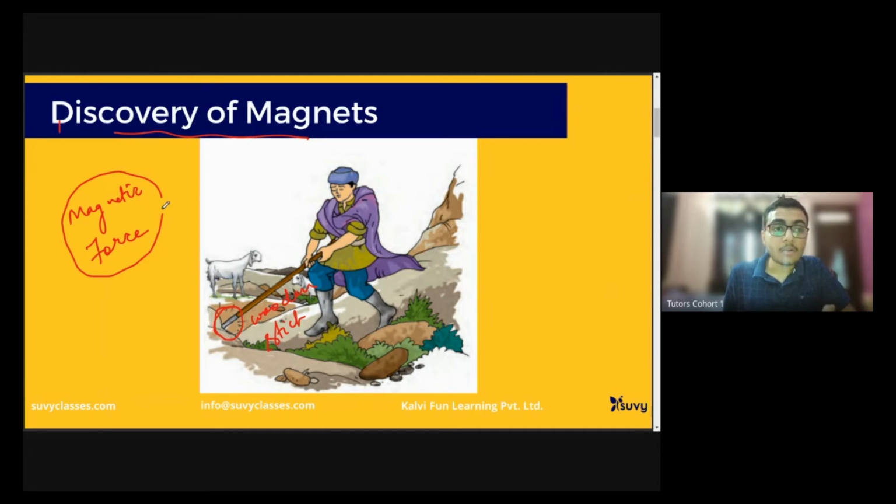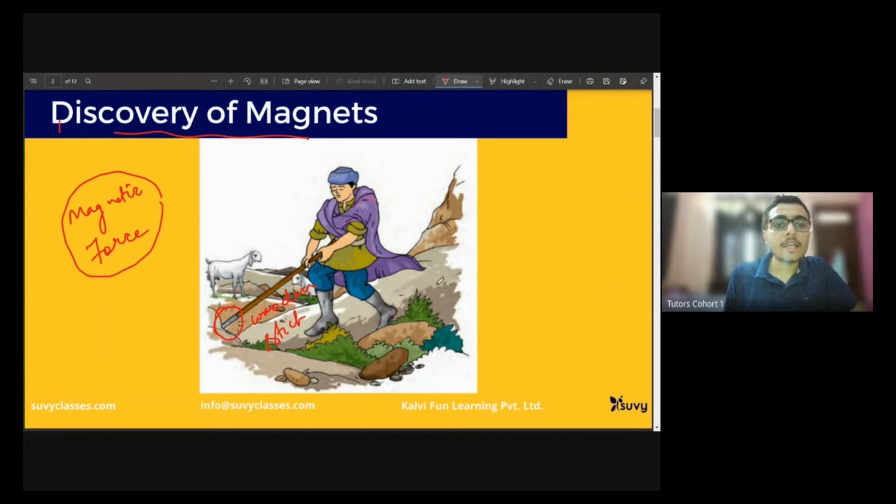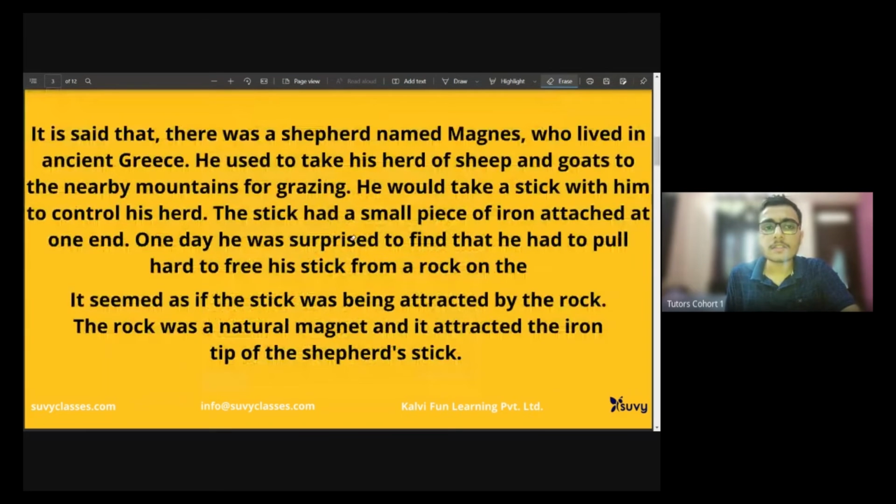Before we move to magnetic force, this was the place where the research for magnets began. This rock was magnetite rock. And this place was termed as a place called, I'm not sure. Okay, let us see in the next slide. I have it. The place name was, where is it written? Who lived in ancient Greece?